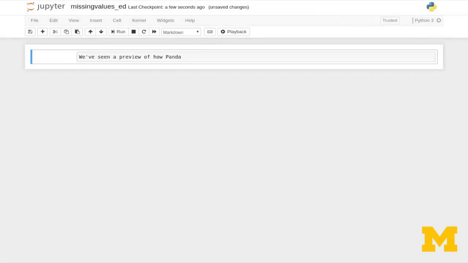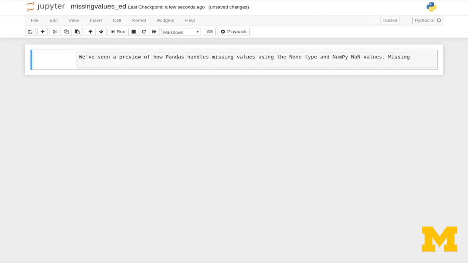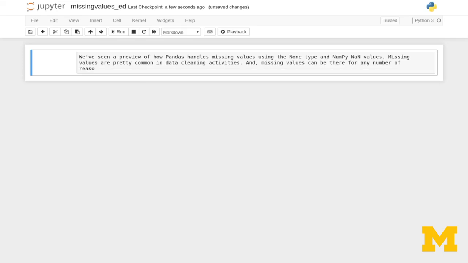We've seen a preview of how Pandas handles missing values using the None type and the numpy NaN keywords. Missing values are pretty common in data cleaning activities, and missing values can be there for any number of reasons, and I just want to touch on a few of those here.